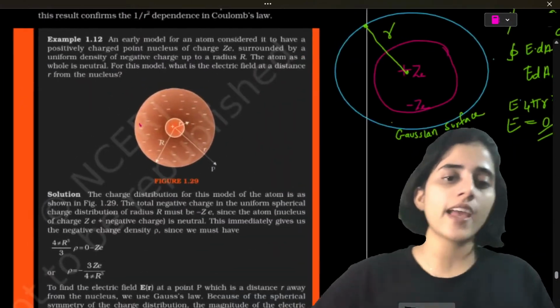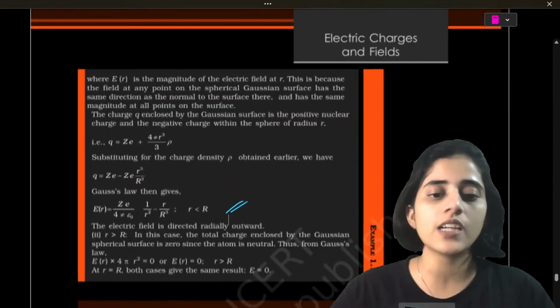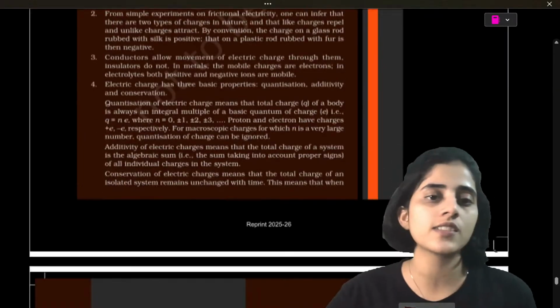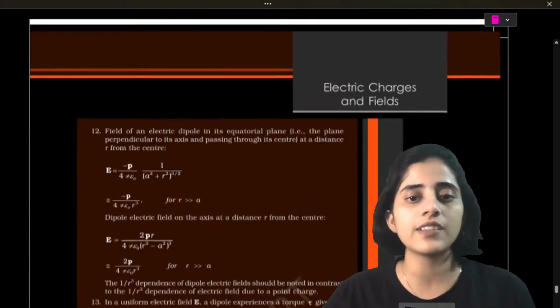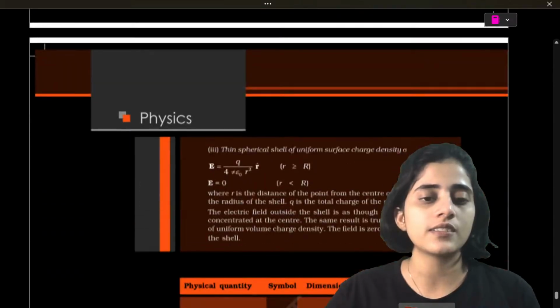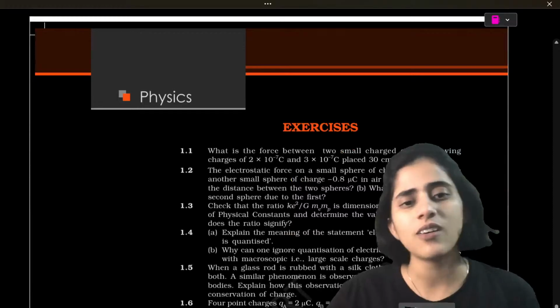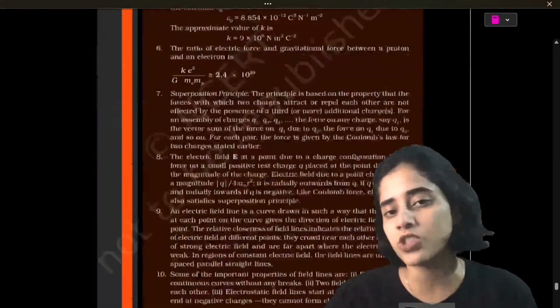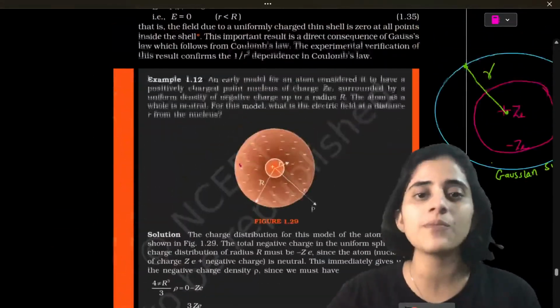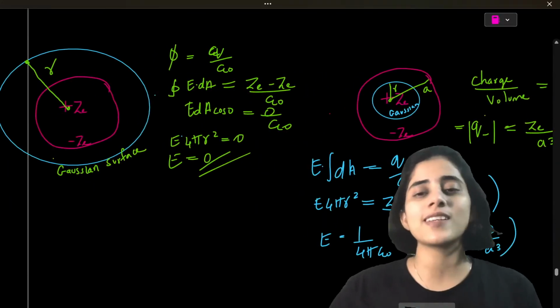So that is the end of unit 1. We have discussed all the questions, everything. So this is just a summary and then points to ponder, all that you can do. And then there's an exercise also which you can solve and try out. Okay. So chapter 1 is successfully done.